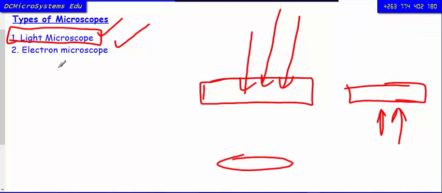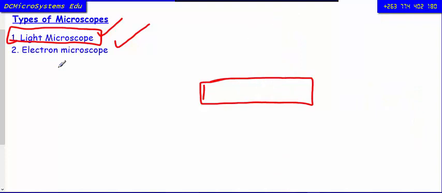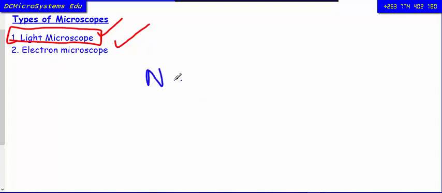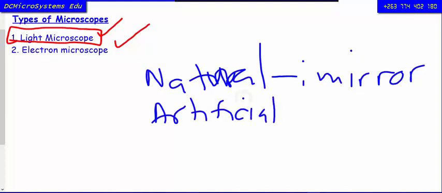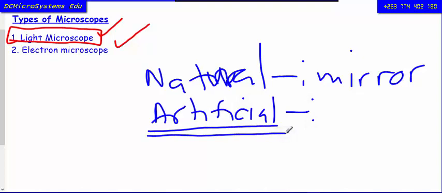And then I've seen some students confusing a light microscope and an electron microscope based on types of light microscopes. There's a light microscope that uses natural light using a mirror. So this mirror is the one that is reflecting light into the microscope, and then others use artificial light. In this case, these ones are plugged to the mains, and they have bulbs, and those bulbs are the ones that produce light.